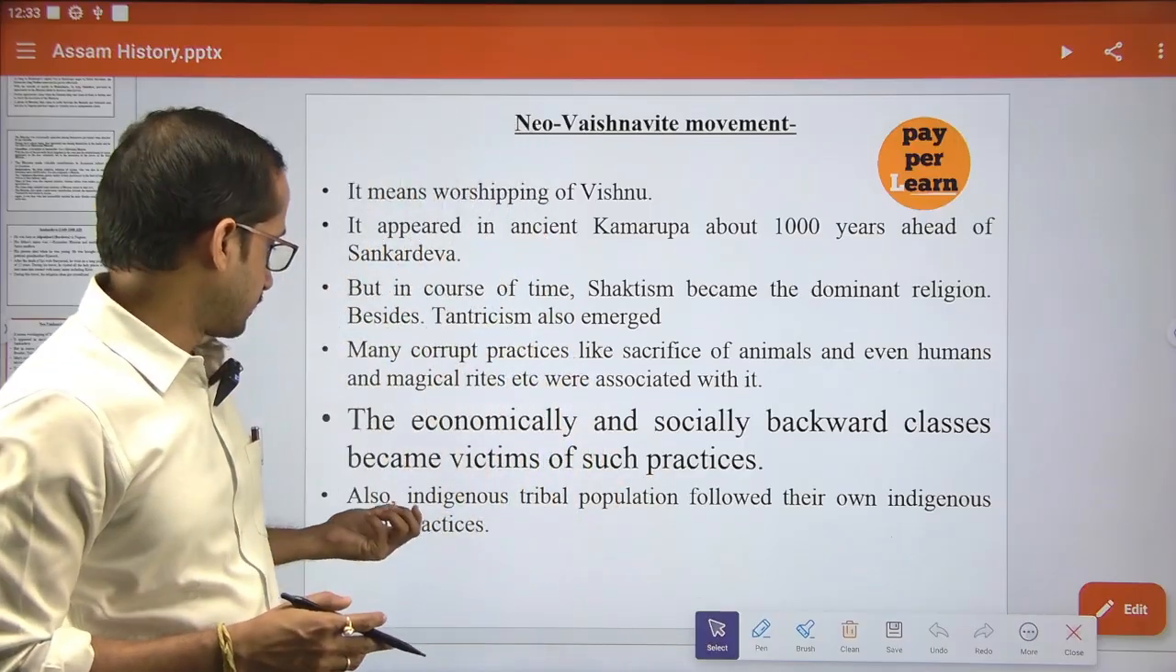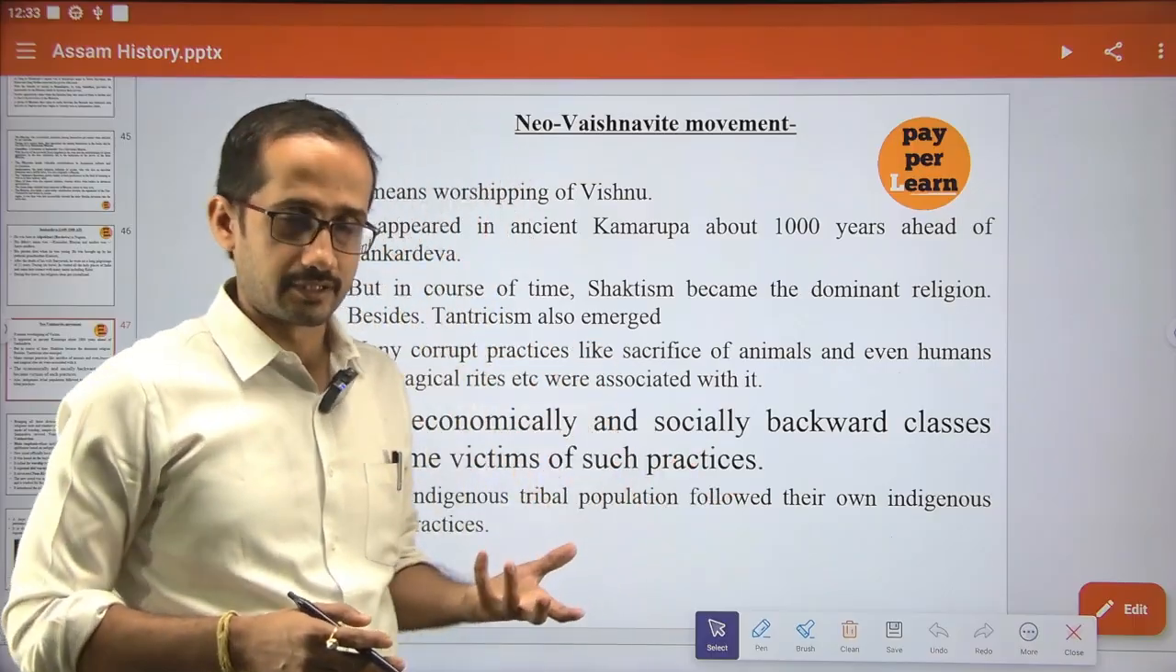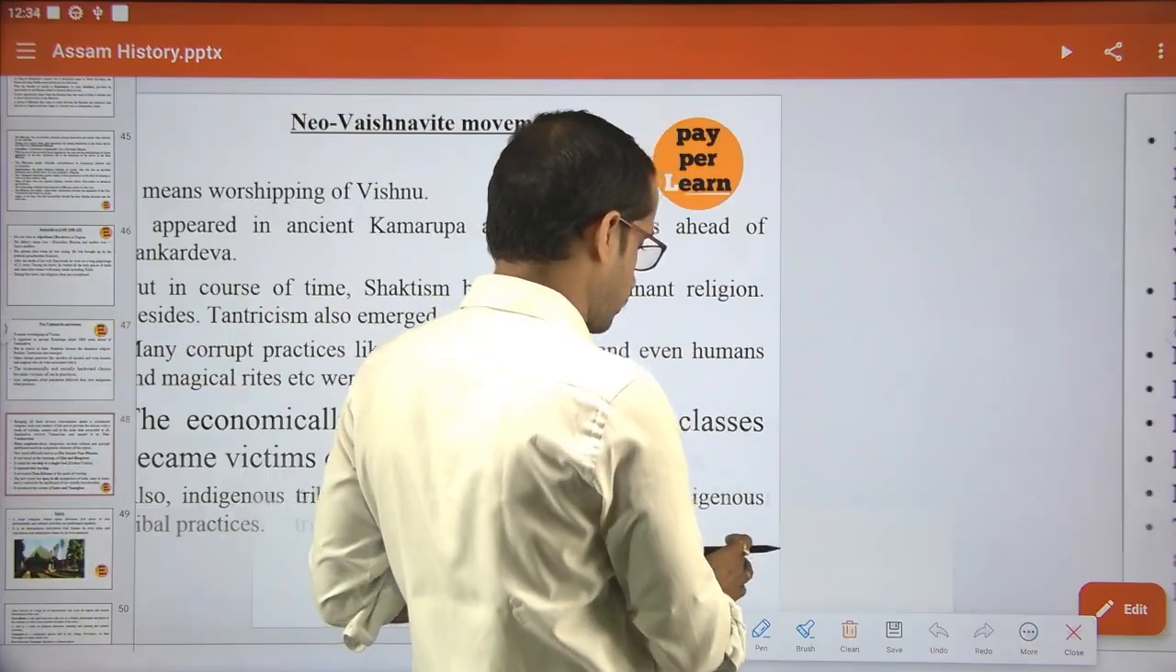So against all these practices, Shankardev introduced Vaishnavism, and I will discuss the principles of this. What are these?